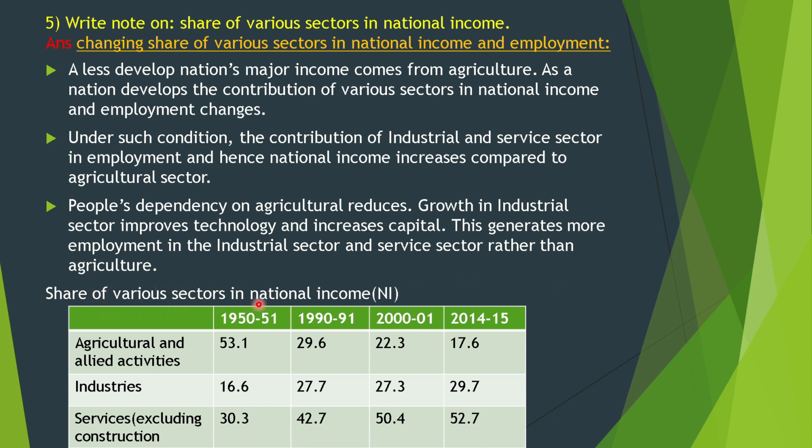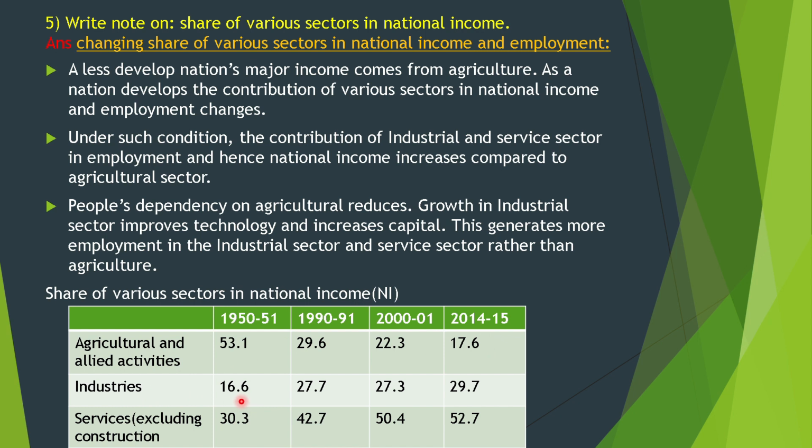Share of various sectors in national income. Agriculture and allied activities: in 1950-51 it is 53.1%, in 1990-91 29.6%, 2001 22.3%, 2014-15 17.6%.